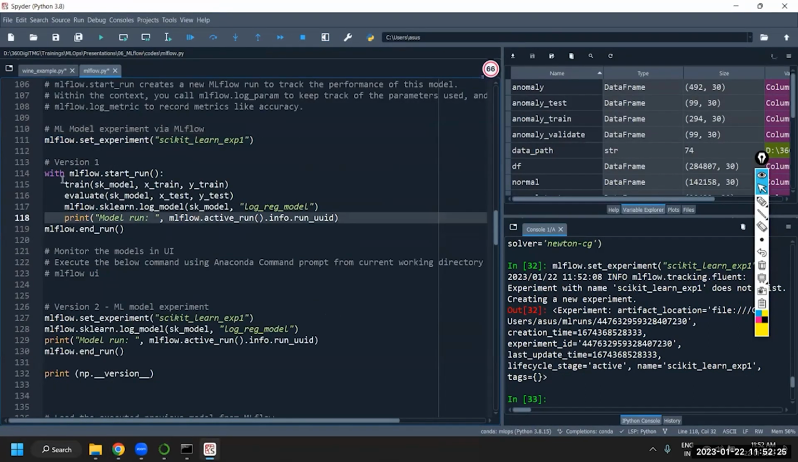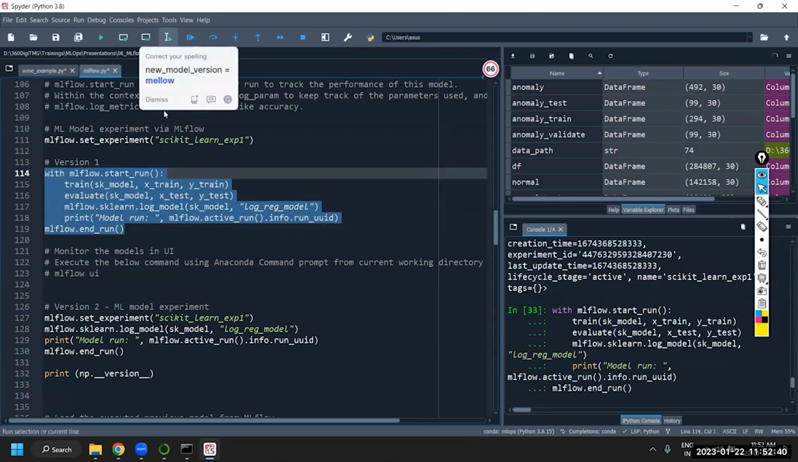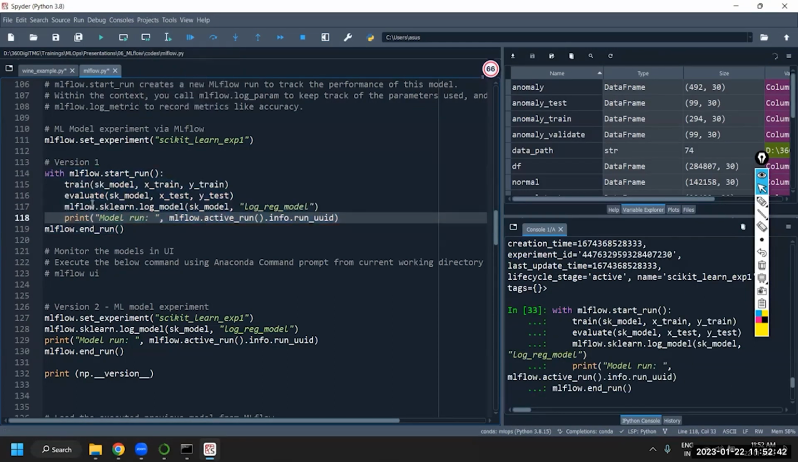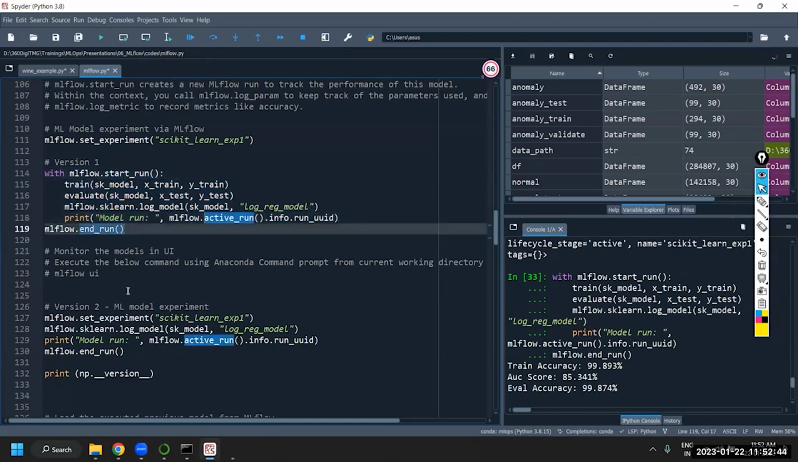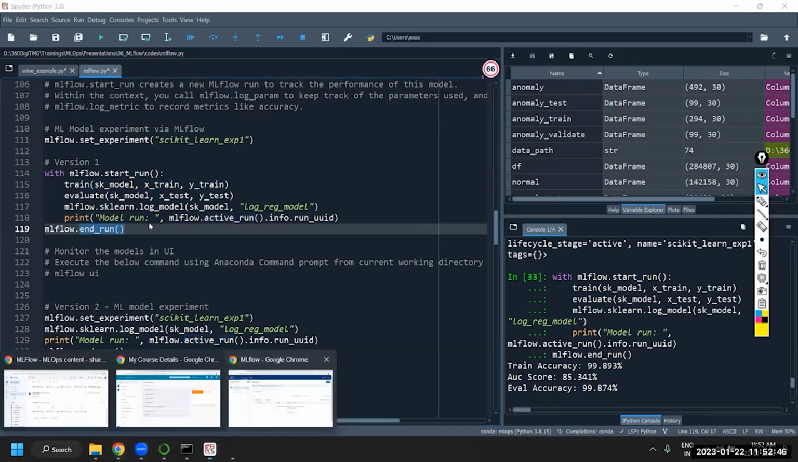Now within this, I'm going to run the model for the first time. So train, I'm calling the custom function, passing the SK model, train data, test data, train input and output. Then I'm doing evaluation and then recording the model. This is the first run. Start run, end run. Now again, we'll go to the MLFlow and see.